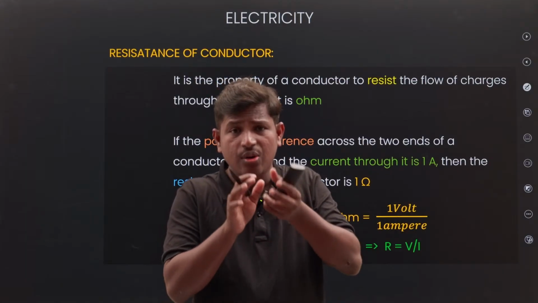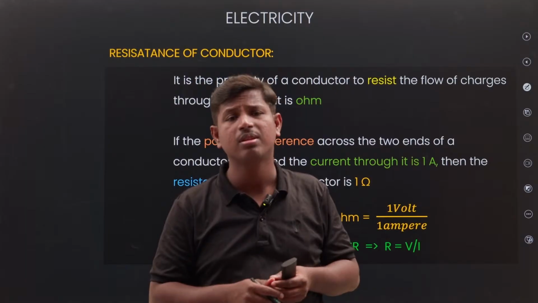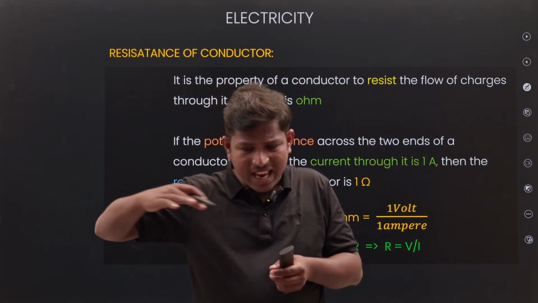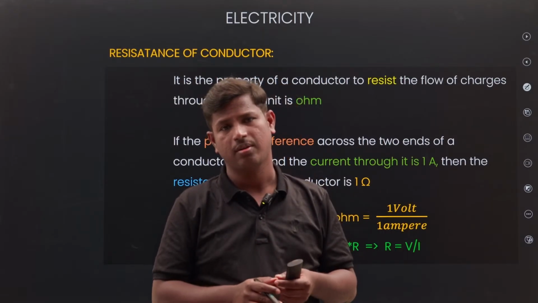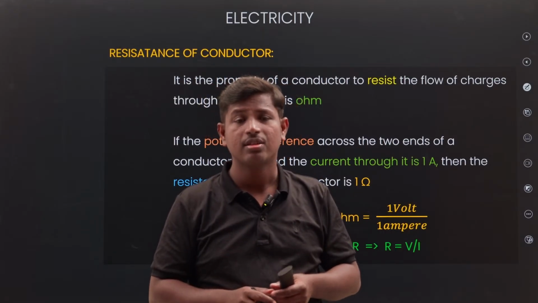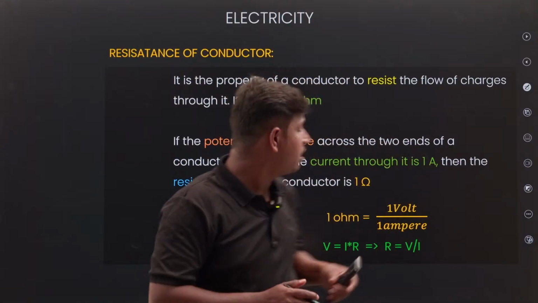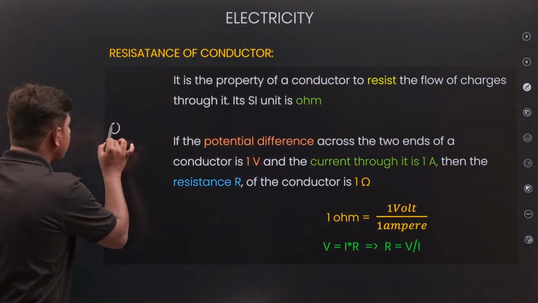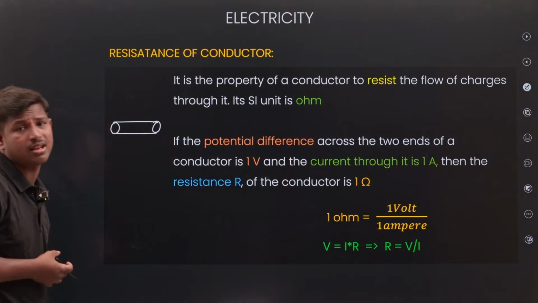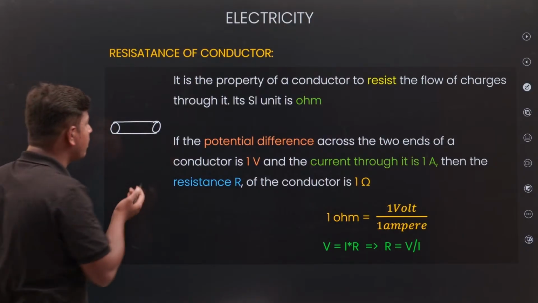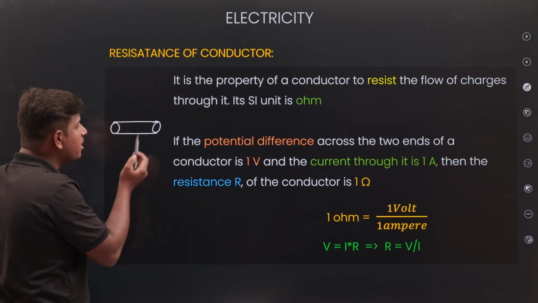They are creating opposition. Speed breakers will be there. If you are going at high speed, what do speed breakers do? They control the speed, reduce the speed, right? So even in a conducting material, there are speed breakers also. In conducting materials also, there are speed breakers.